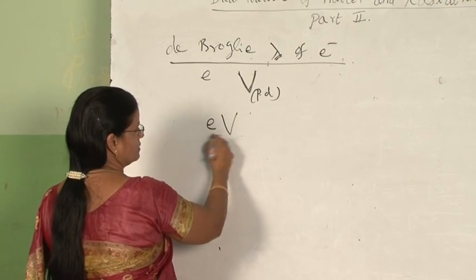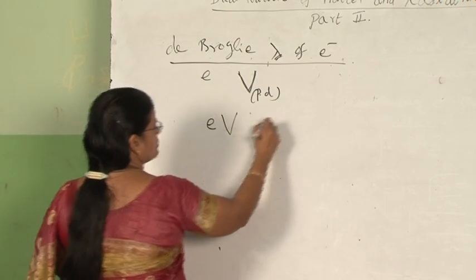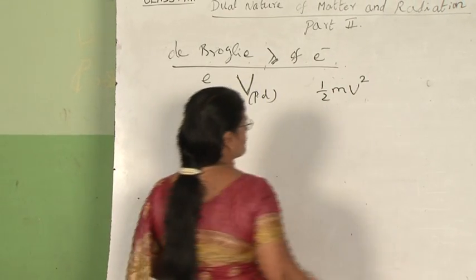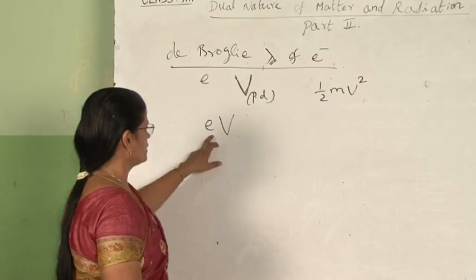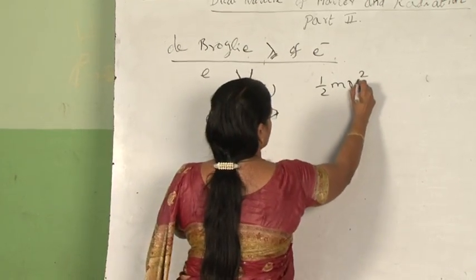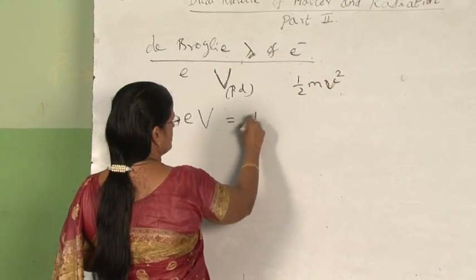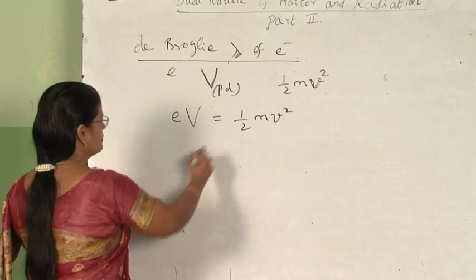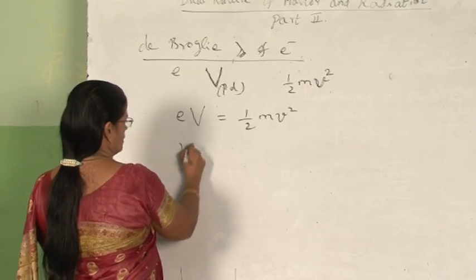It will be charge into PD, that is e into V. And if the kinetic energy gained by the electron is half m v square, this work done by the accelerating potential capital V will be equal to the kinetic energy attained by the electron. So, we can write like this. So, from here you rearrange and get velocity.